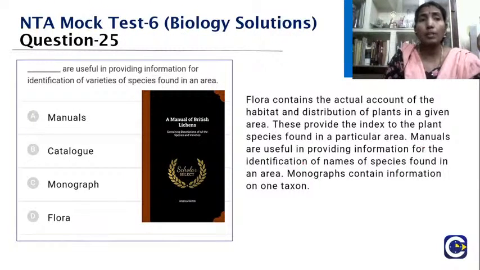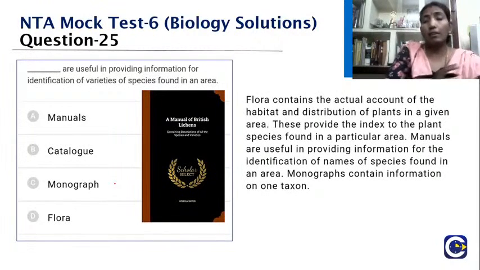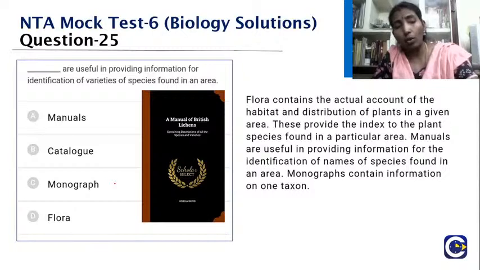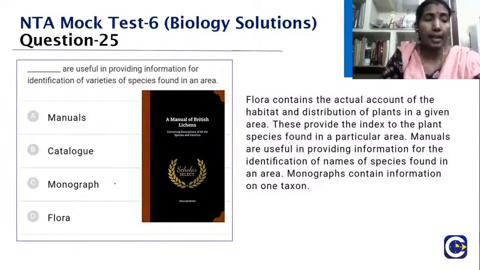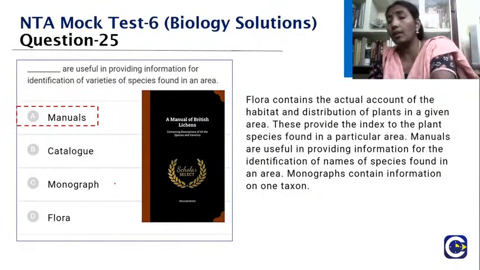They are very useful in giving the information of identification of variety of species found in an area. What about the monograph? It will give information about only one taxon. Catalog is with a plant or animal catalog, so that will again differ. So the exact answer here is the manual. Okay, so that is the right answer.